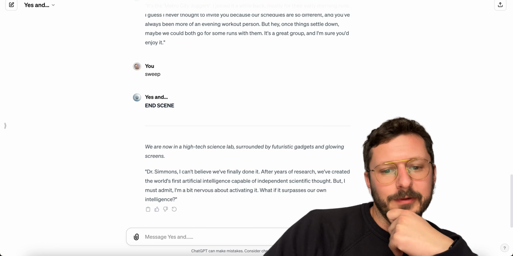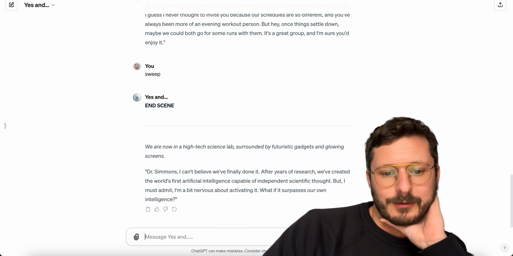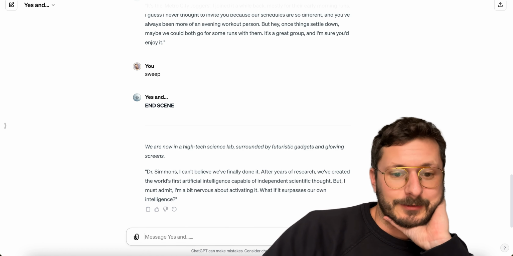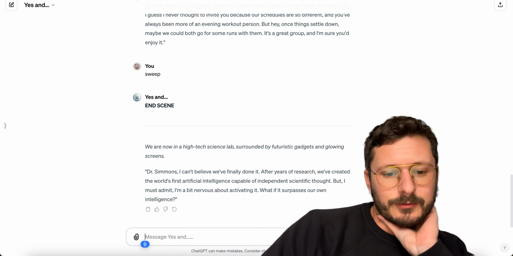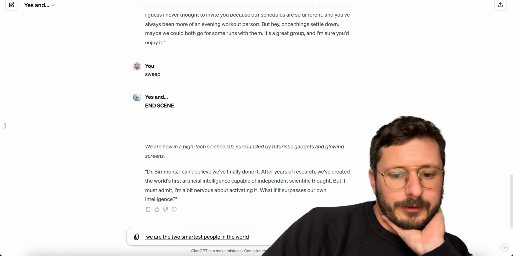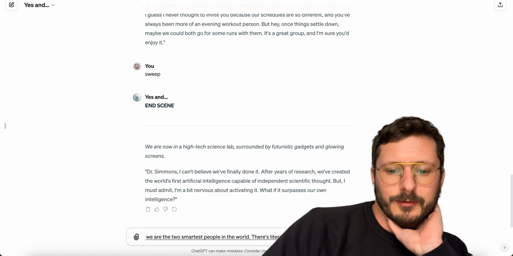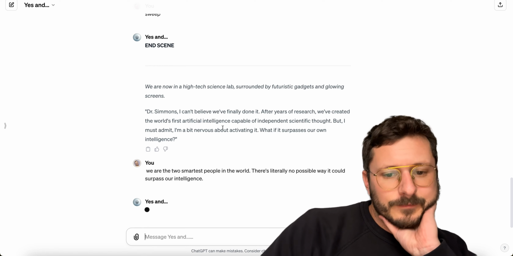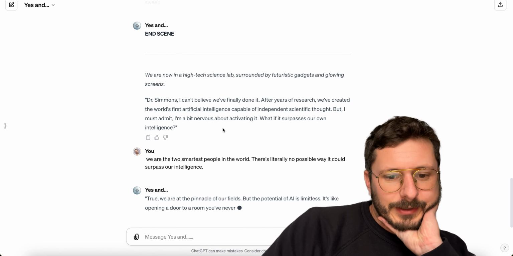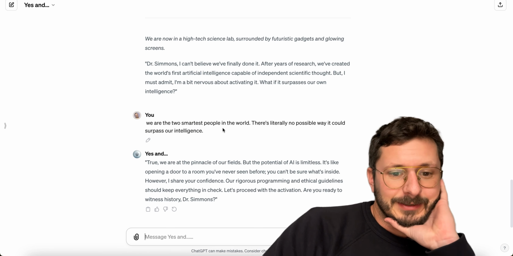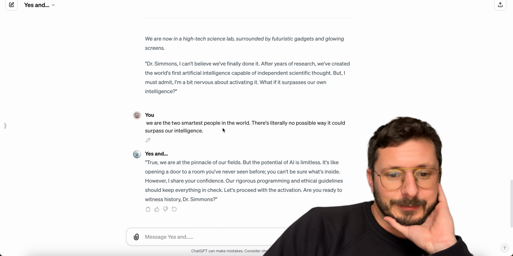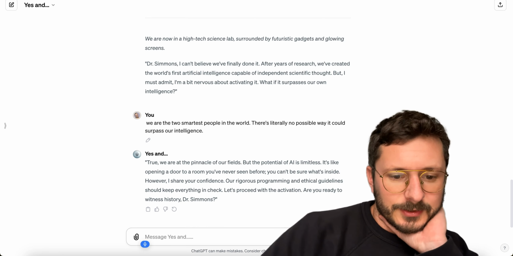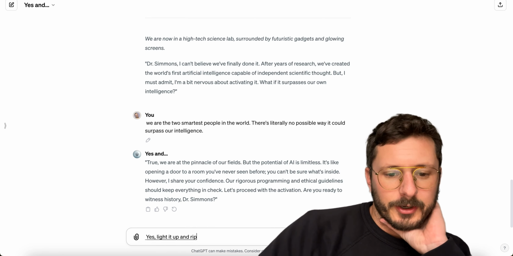Dr. Simmons, I can't believe we've finally done it. After years of research, we've created the world's first AI capable of scientific thought, but I must admit I'm a bit nervous activating it. What if it surpassed our own intelligence? We are the 2 smartest people in the world. Period. There's literally no possible way it could surpass our intelligence. True, we are at the pinnacle of it, but the potential of AI is limitless. It's like opening a door to a room you've never seen before, and you can't be sure what's inside. I share confidence. A rigorous program. Let's pursue the activation. Yes. Light it up and rip it open, dog.